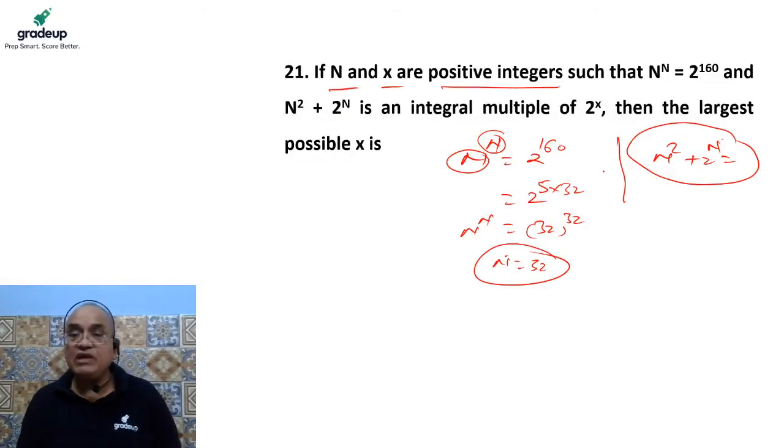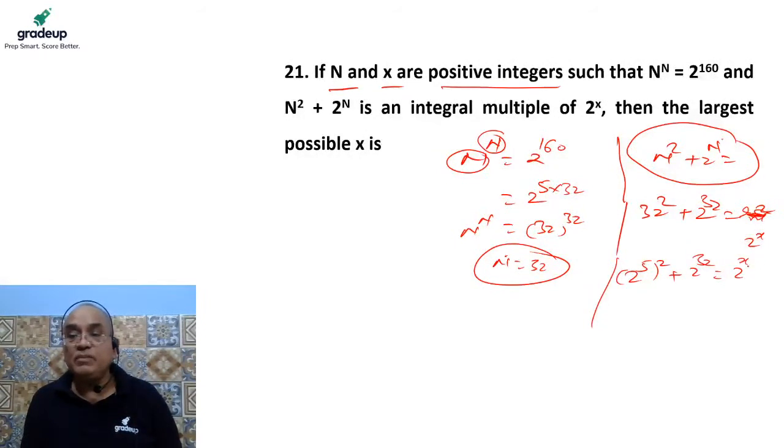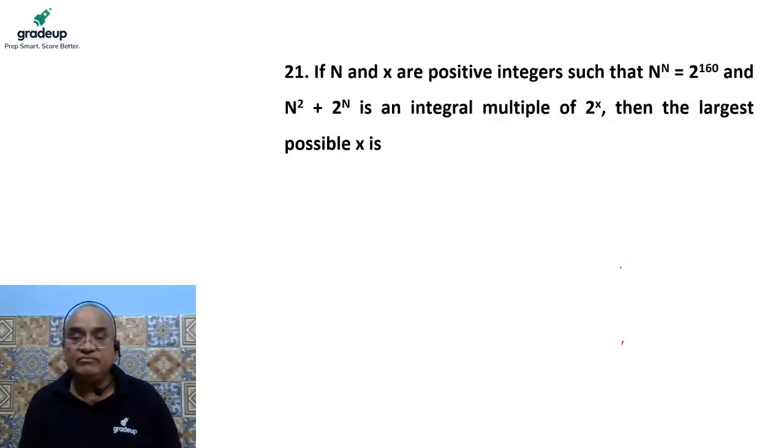Now it is given to us that n square plus 2 to the power n is also an integer and is in the form of 2 to the power x. With n as 32, it is 32 square plus 2 to the power 32 is equal to 2 to the power x. It means it is nothing but 2 to the power 5 whole square, which is 2 to the power 10, plus 2 to the power 32 is equal to 2 to the power x. What common can be taken?